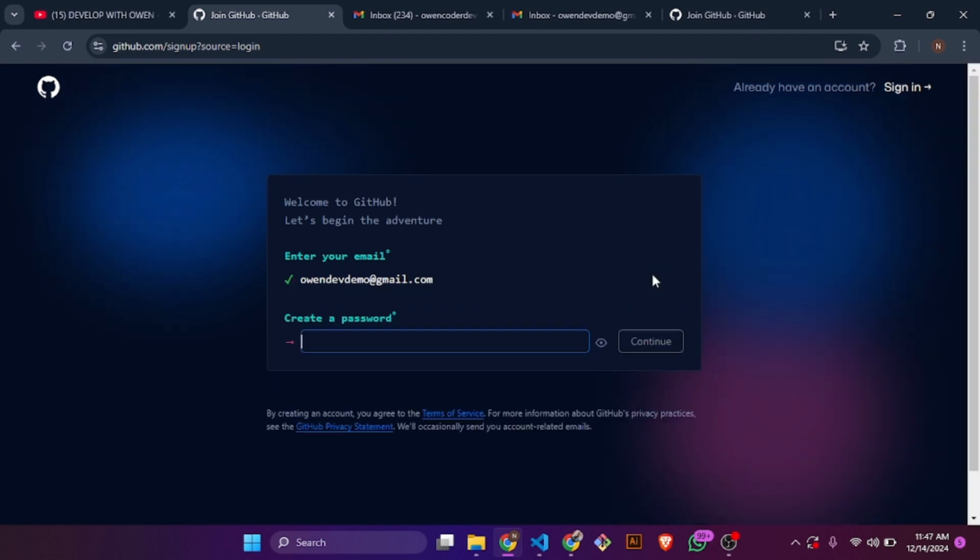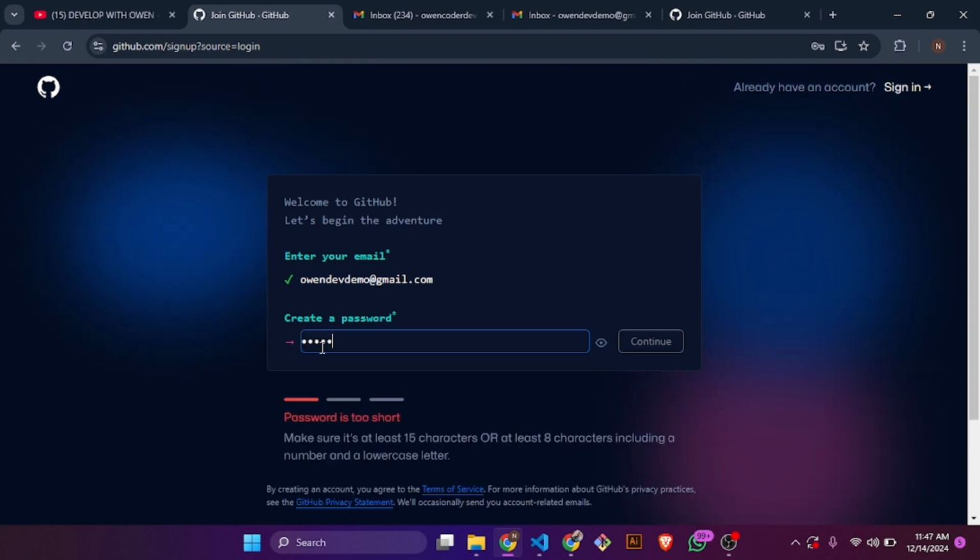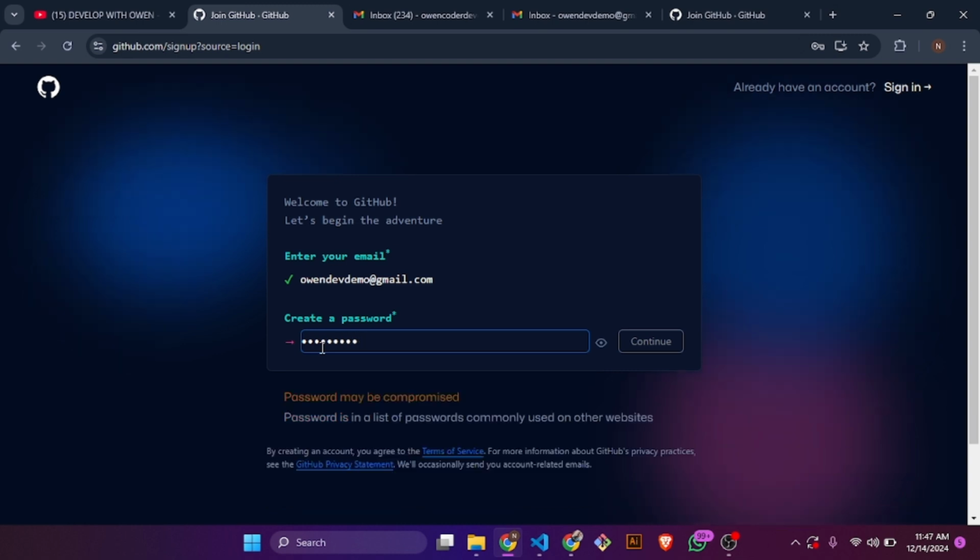I will continue and create a password. I'll choose a password. Too short. Okay, maybe compromised, but I think we can continue with that.